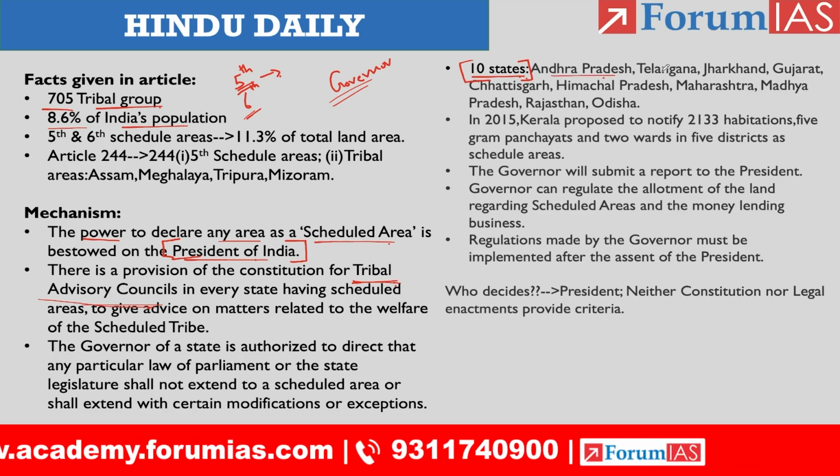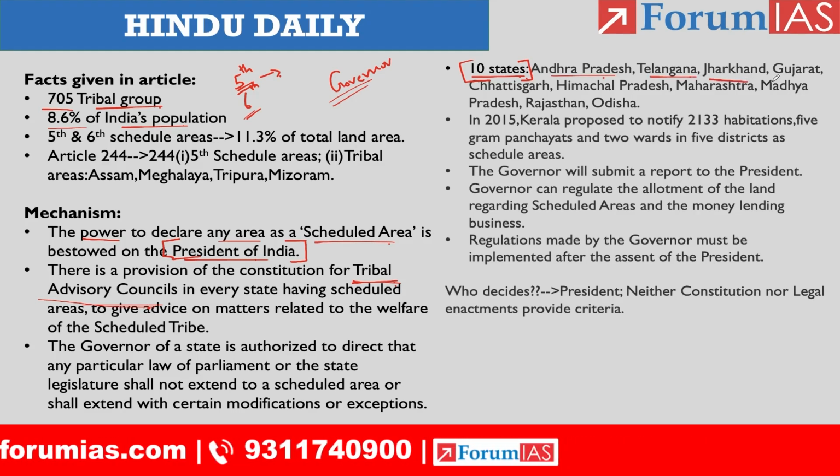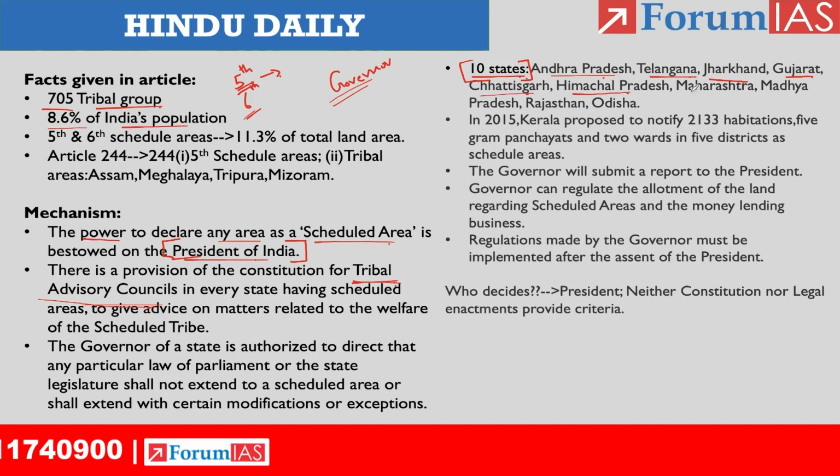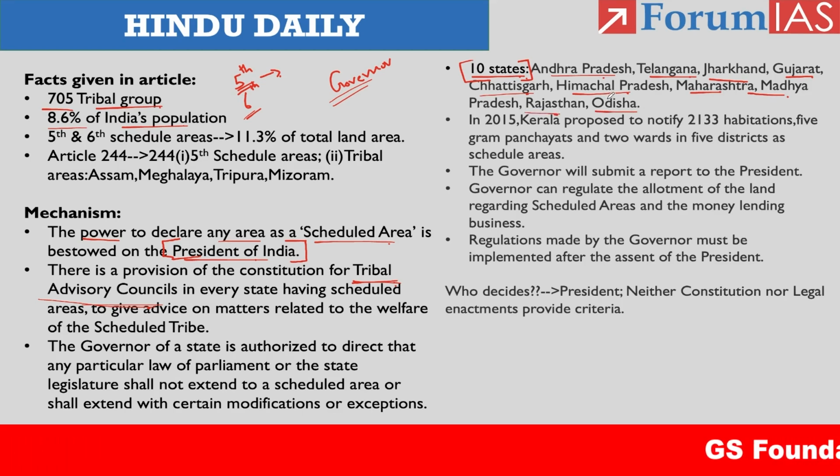Andhra Pradesh, Telangana, Jharkhand, Gujarat, Chhattisgarh, Himachal Pradesh, Maharashtra, Madhya Pradesh, Rajasthan and Odisha. So these are the 10 states. They are having regions under the 5th Schedule.